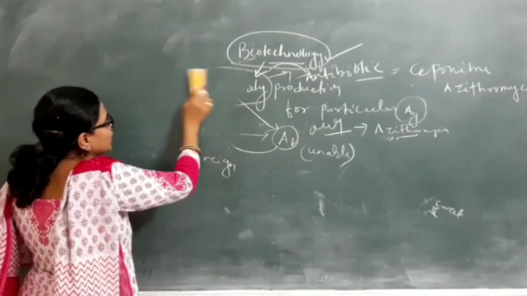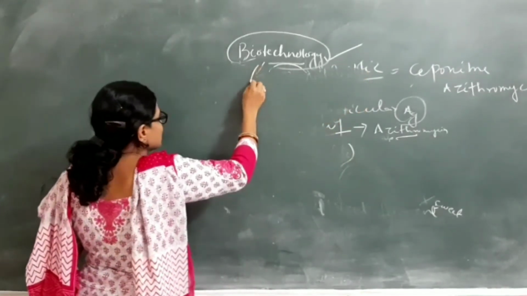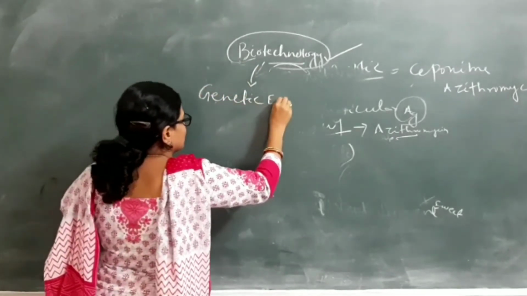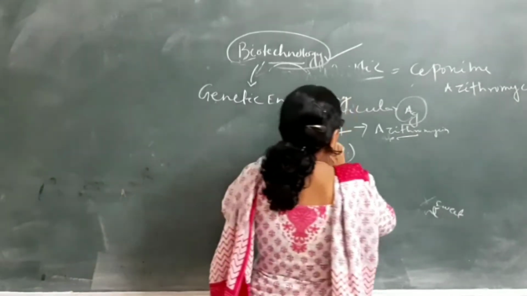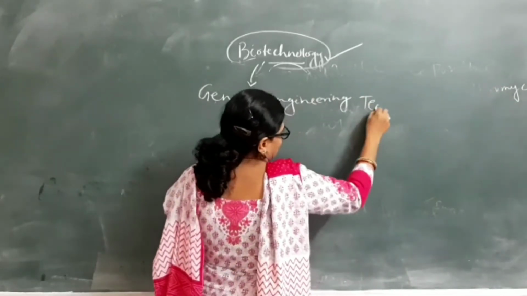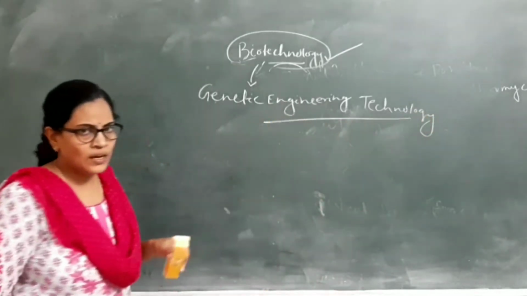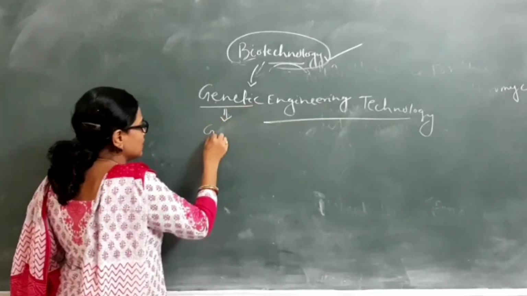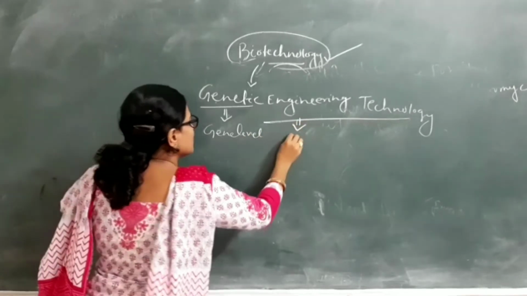So in biotechnology, a main technology is known as genetic engineering technology, and it is a widely used technological method. Genetic means gene level, and engineering means application.